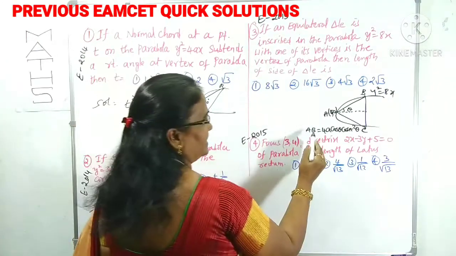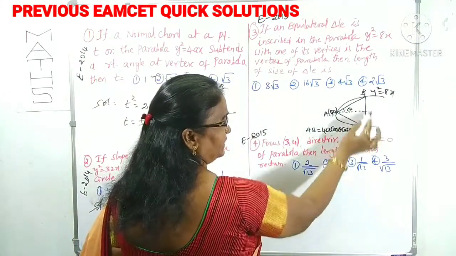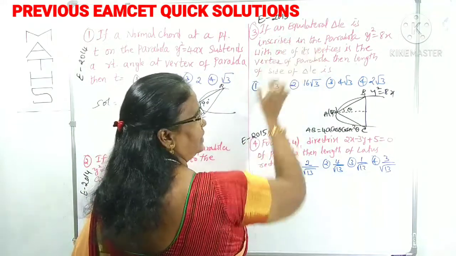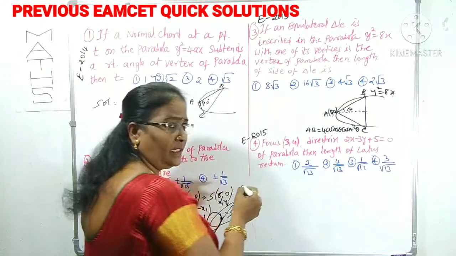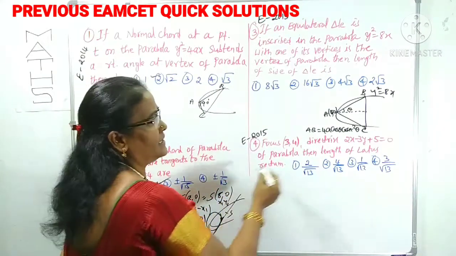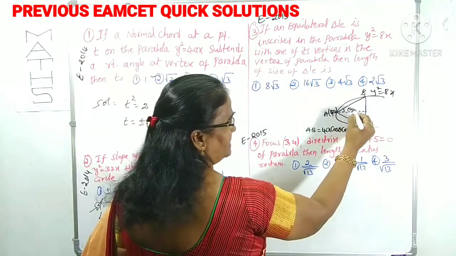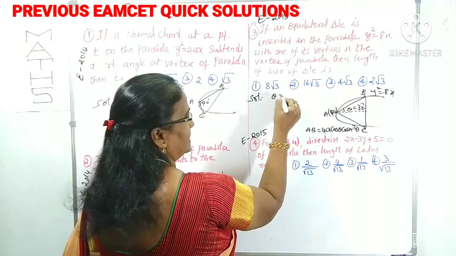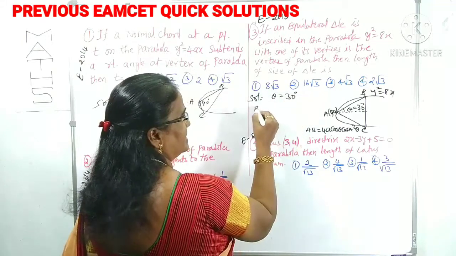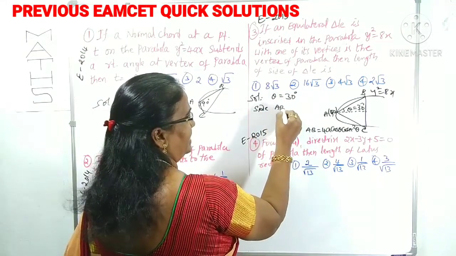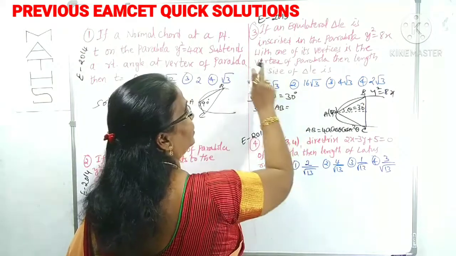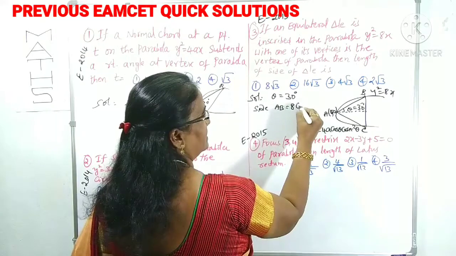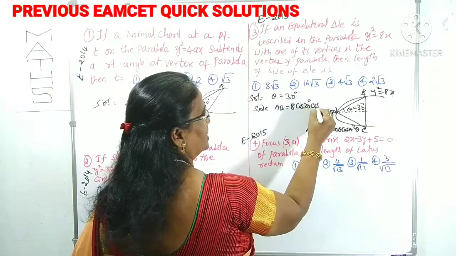In this case, the length AB is the same as the side length because all sides are equal. What is this triangle? An equilateral triangle, so each angle is 60 degrees. Here theta is half of 60, which is 30 degrees. Then the side length AB, according to this formula, is 4a, which is 8, into cos 30 into cosec square 30.